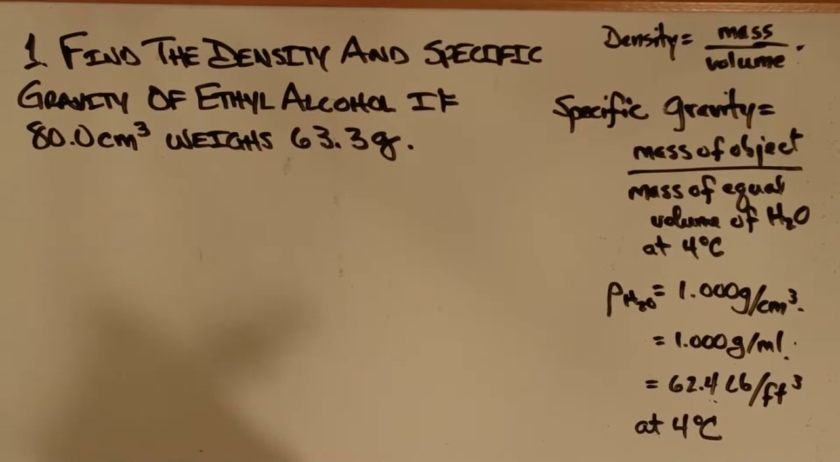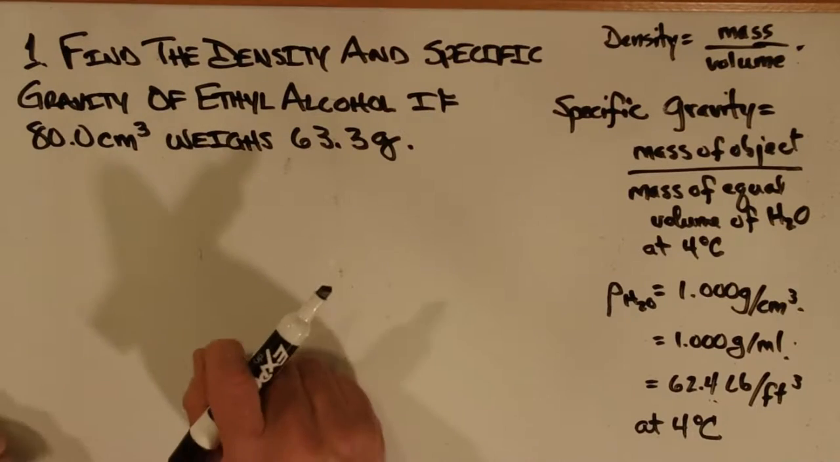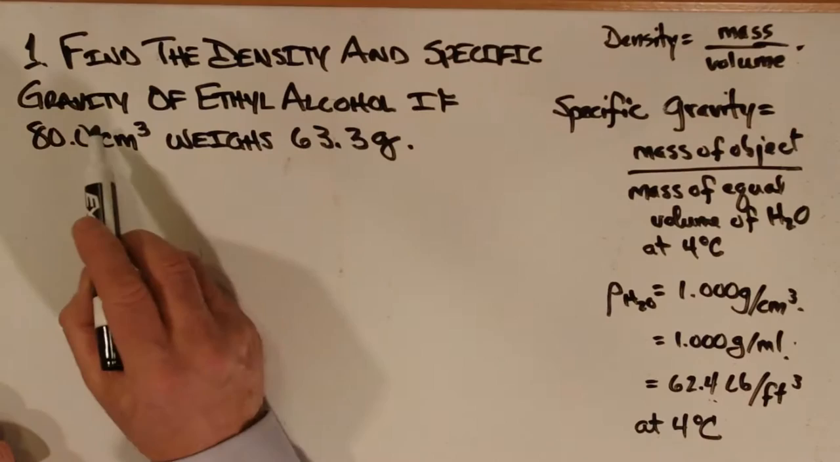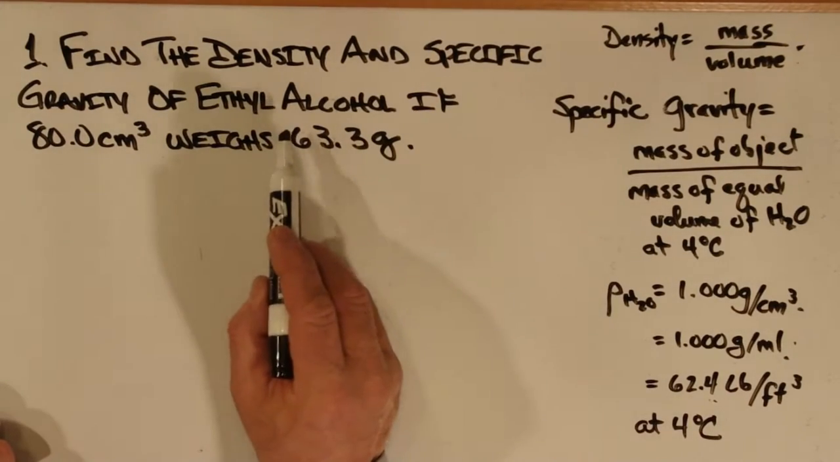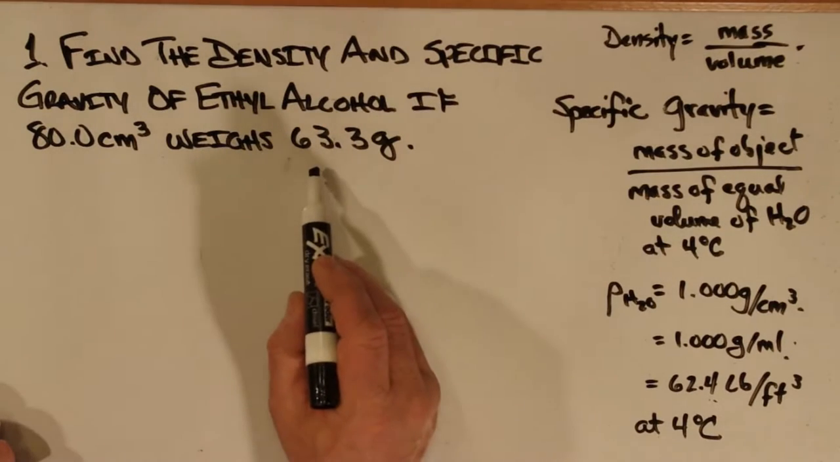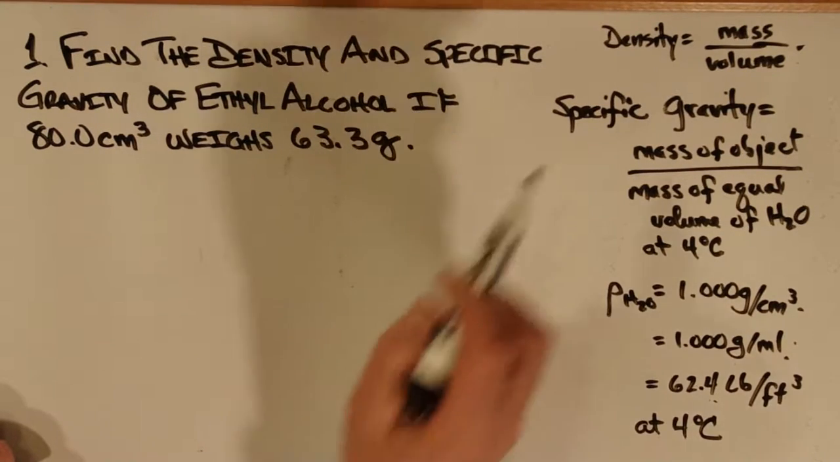Hello everybody, this is Gordon and we are starting the second set of problems looking at density and specific gravity. The first problem: find the density and specific gravity of ethyl alcohol if 80 cubic centimeters weighs 63.3 grams.